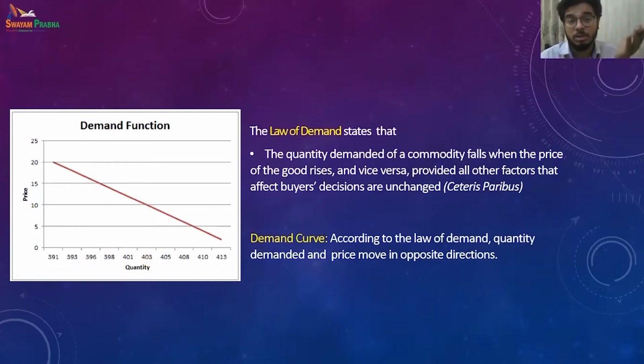When you plot the quantity demanded for each and every price and connect the points with a line, that is known as the demand curve, which shows graphically and diagrammatically the demand schedule. That is the relationship between price on the vertical axis, or y-axis, and quantity demanded on the horizontal axis, or x-axis.